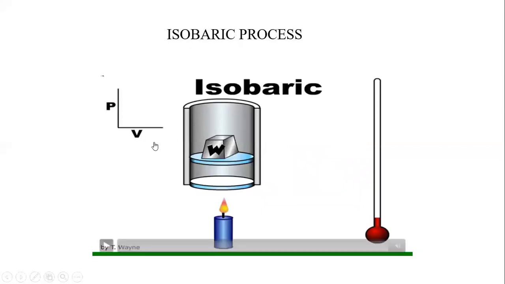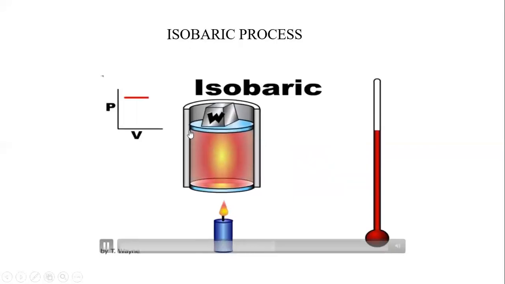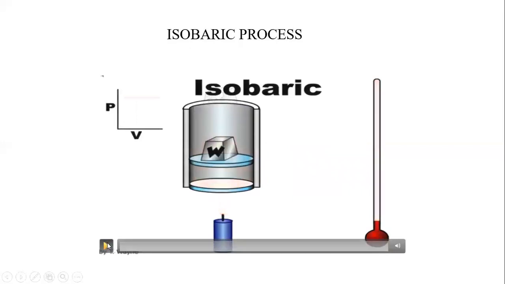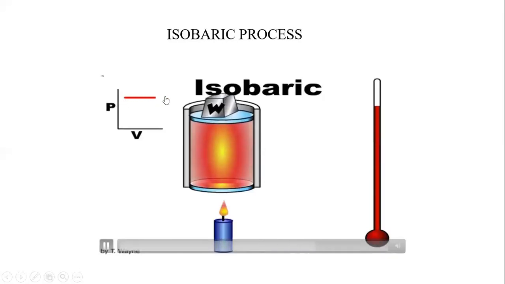To know more about it, have a look at this animation of the isobaric process. Constant weight, but there is an increase in volume, constant pressure. Watch it again. The pressure is constant, but volume is increasing. The graph shows the constant pressure.